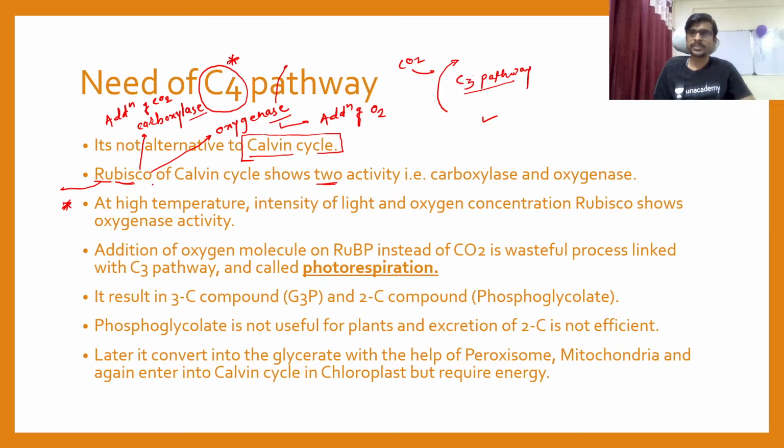Please keep in mind that at high temperature, high intensity of light, and high concentration of oxygen, the oxygenase activity of Rubisco gets activated. This activity gets activated in 3 conditions: one, high temperature; two, high intensity of light; and the third one is high concentration of oxygen. These are the 3 conditions which result in the activation of oxygenase activity from the Rubisco.